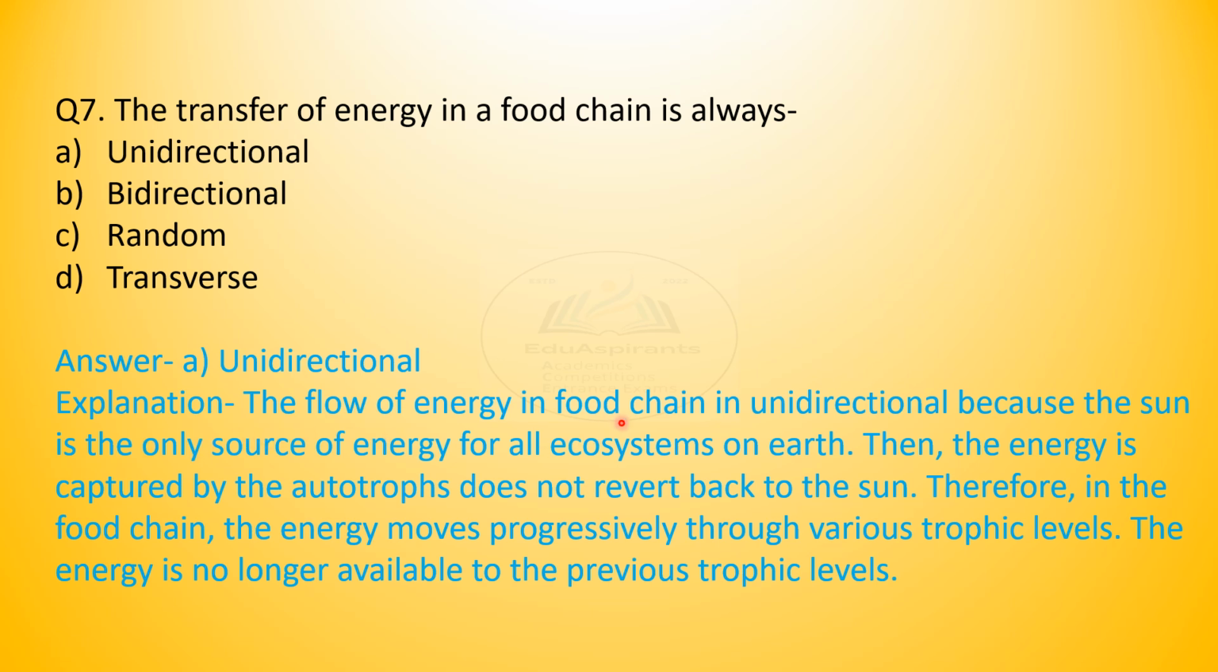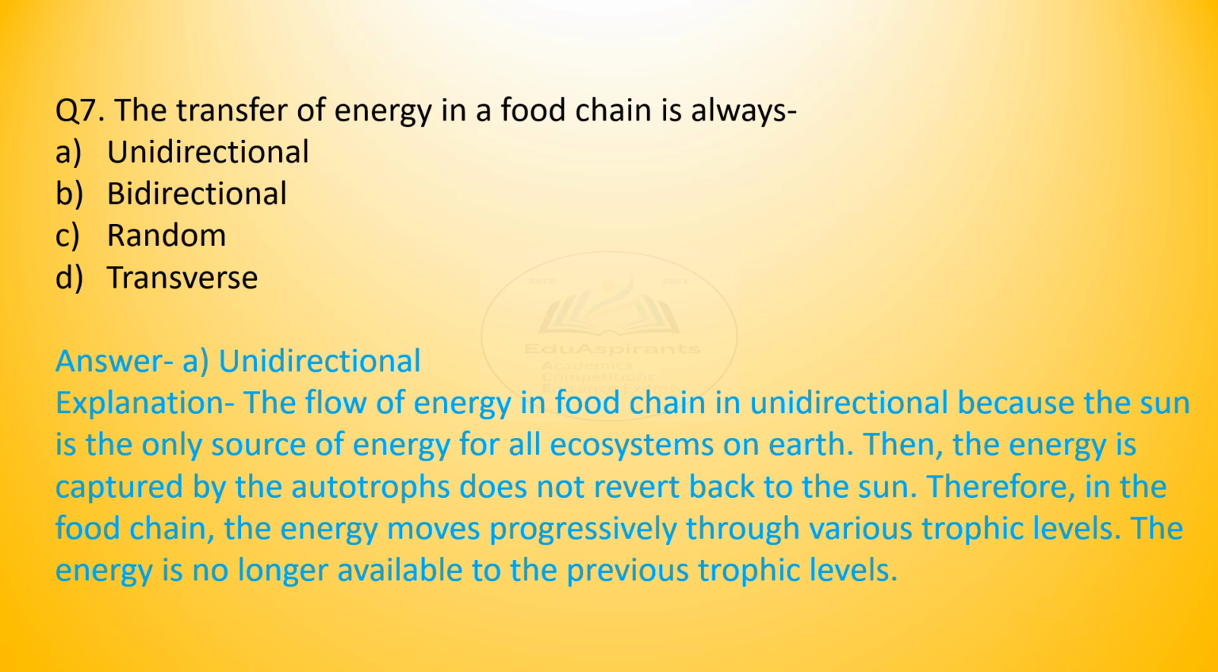The flow of energy in a food chain is unidirectional because the sun is the only source of energy for all ecosystems on earth. Then the energy is captured by the autotrophs, does not revert back to the sun. Therefore, in the food chain, the energy moves progressively through various trophic levels. The energy is no longer available to the previous trophic levels.